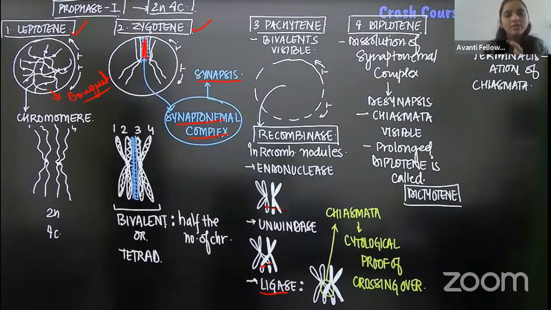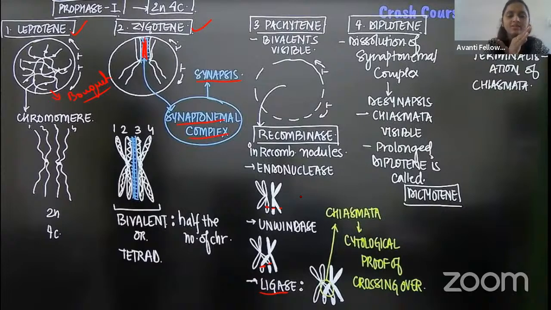Okay, so now in the diplotene stage. Now in the diplotene stage, always remember the synaptonemal complex starts to disappear. Guys, complex formation happens in the zygotene, whereas disappearance starts in the diplotene stage. So what will happen? When the disappearance happens, it will form an X-like structure. That X-like structure we call chiasmata.